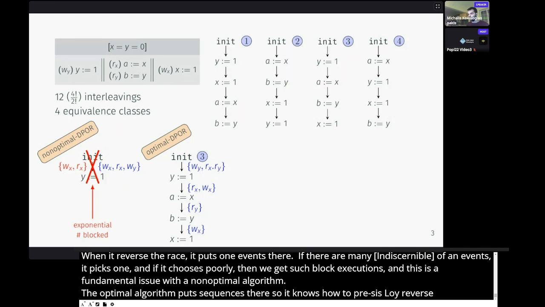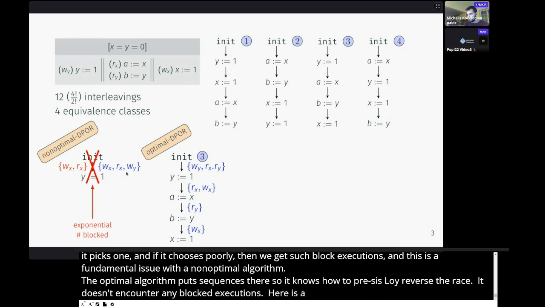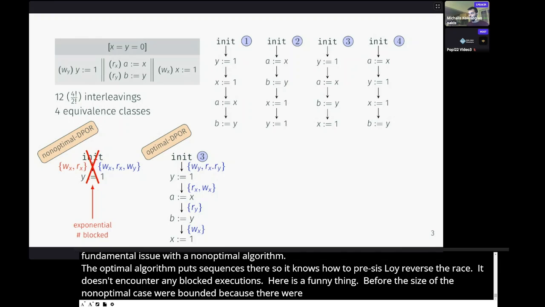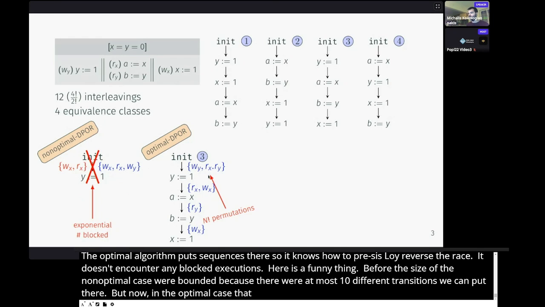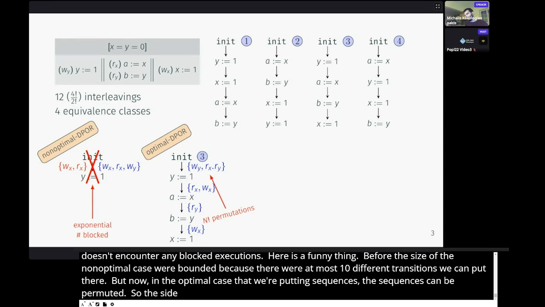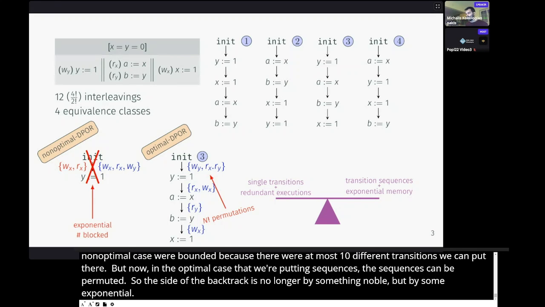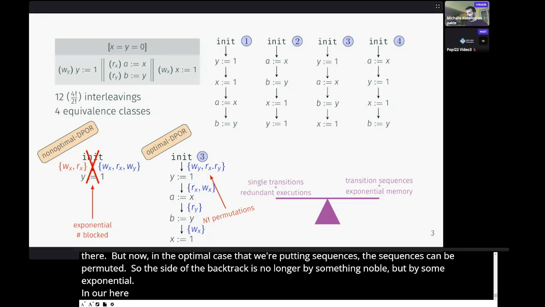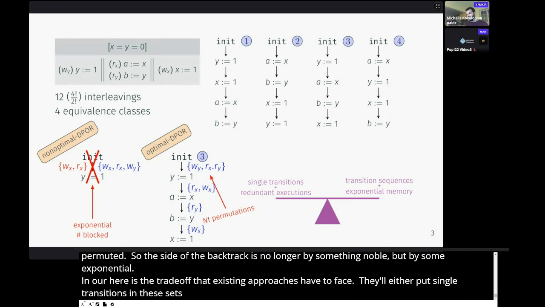But now here's a funny thing. Before, the size of the backtrack sets in the non-optimal case were bounded because there were at most n different transitions that we can put there. But now, in the optimal case that we're putting sequences, these sequences can be permuted. So the size of the backtrack set is no longer bounded by some polynomial, but by some exponential number. Right? Now, here's a trade-off that existing approaches have to face. They'll either put single transitions in these backtrack sets and then have redundant executions, or they'll put transition sequences, but then have exponential memory consumption in the worst case.